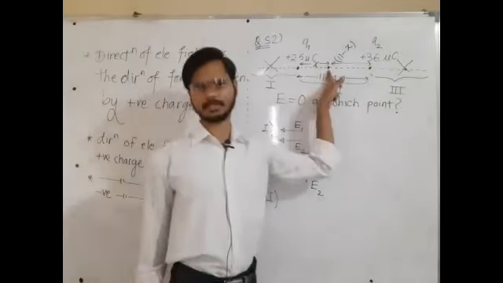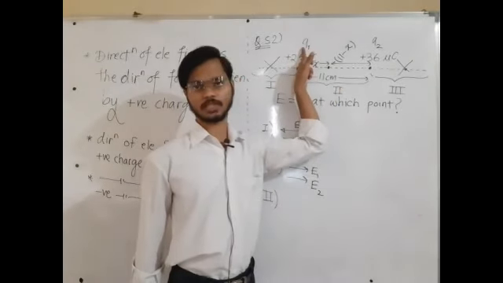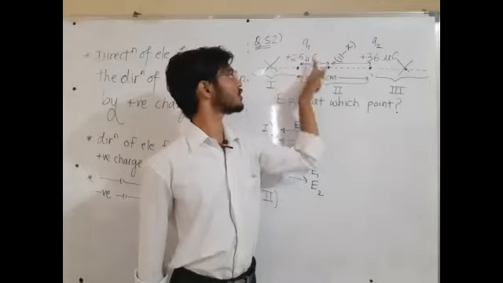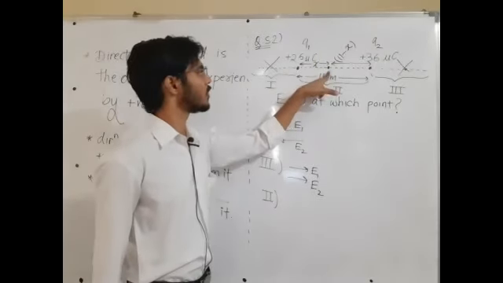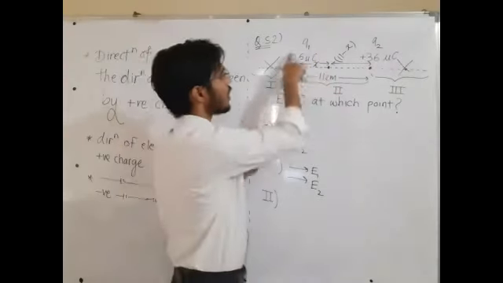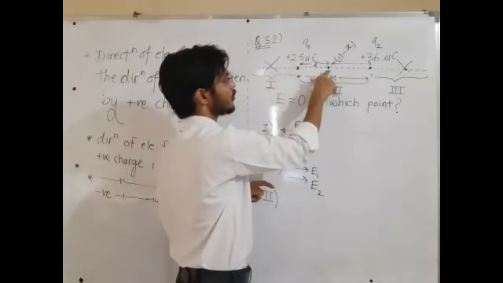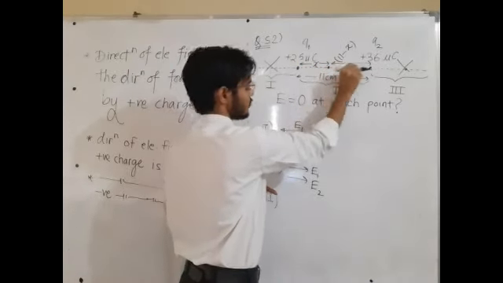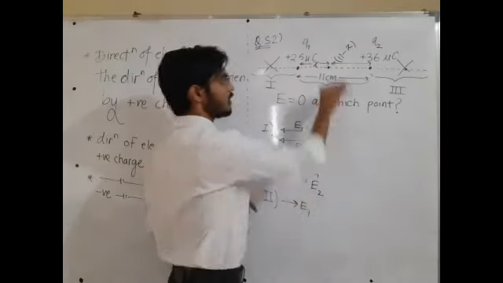Now at this point, electric field due to the first charge. The first charge is positive. Electric field is always away from the positive. So at this point, away from the positive, this is a positive charge, and at this point we want to find out the electric field. So electric field due to the first charge will be rightward.